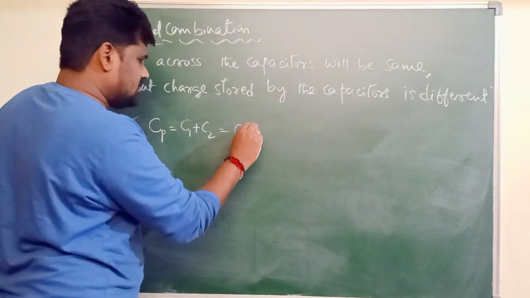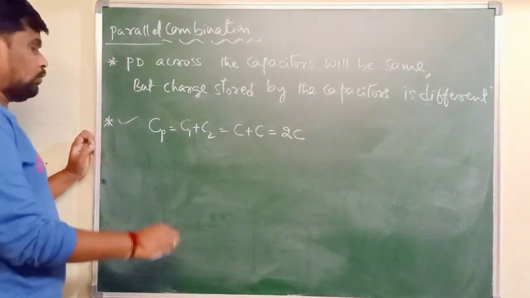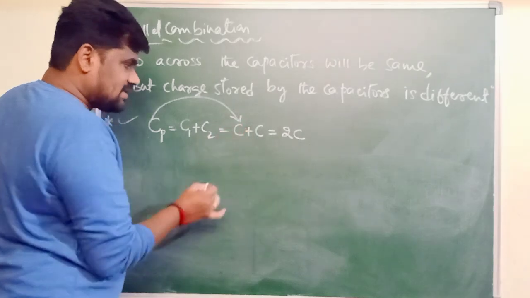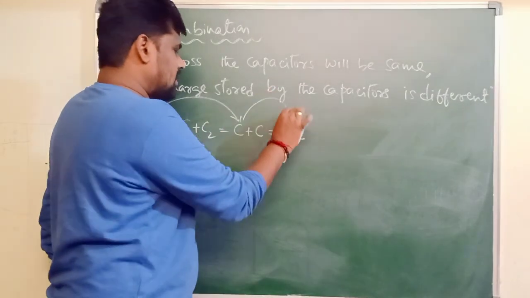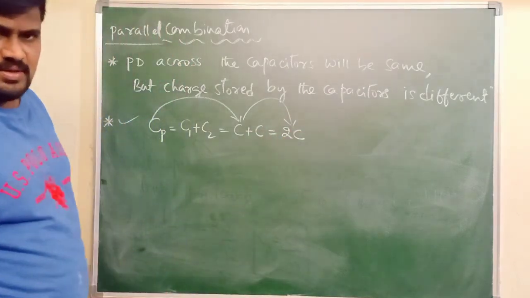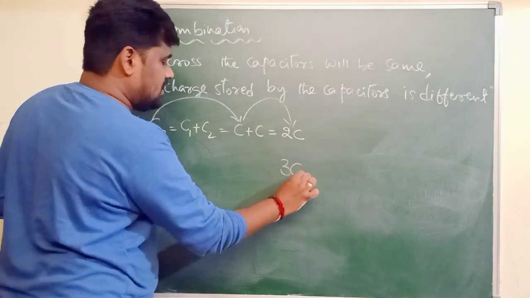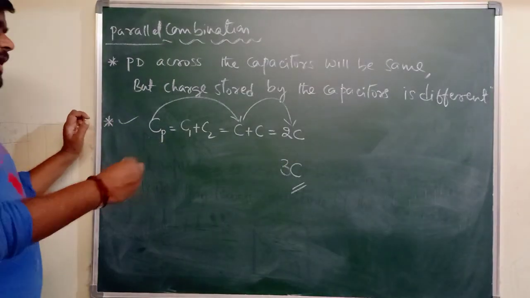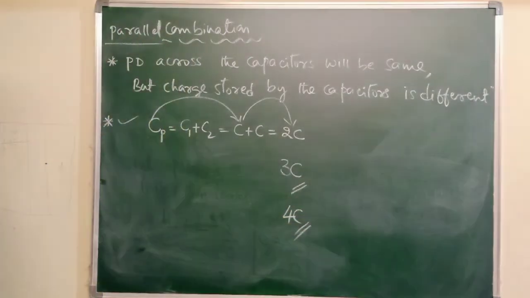Therefore, I can write C plus C, total it is 2C. If two identical capacitors, each of capacitance C, are connected in parallel, then the total capacitance is 2C. If three identical capacitors are connected in parallel, then the total capacitance is 3C. If four identical capacitors are connected in parallel, then the total capacitance is 4C.